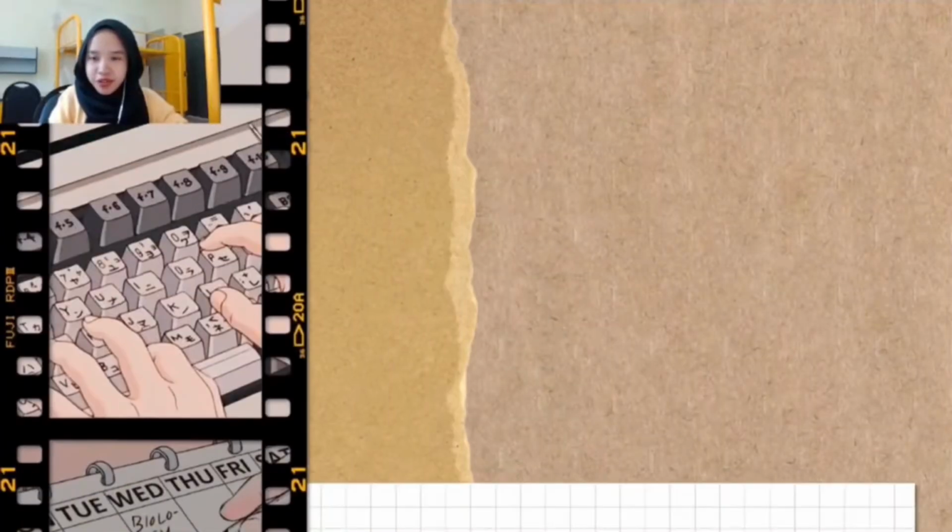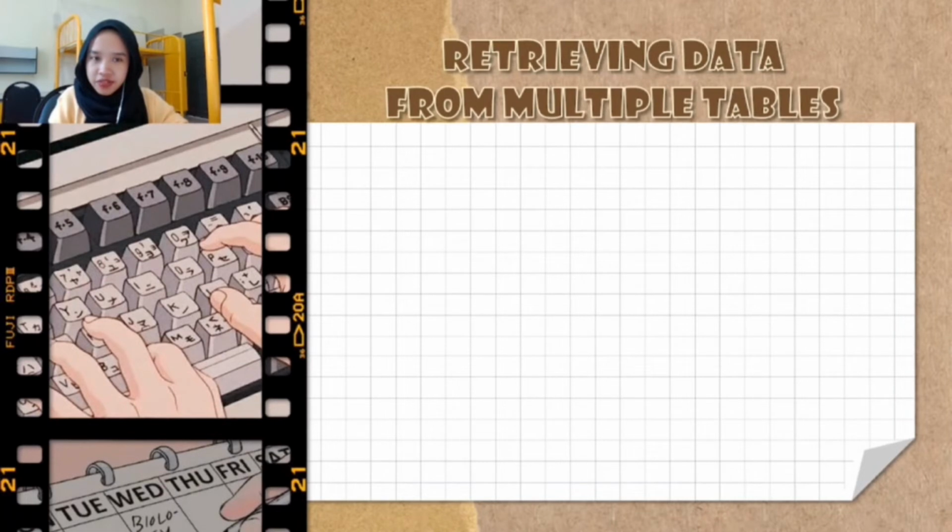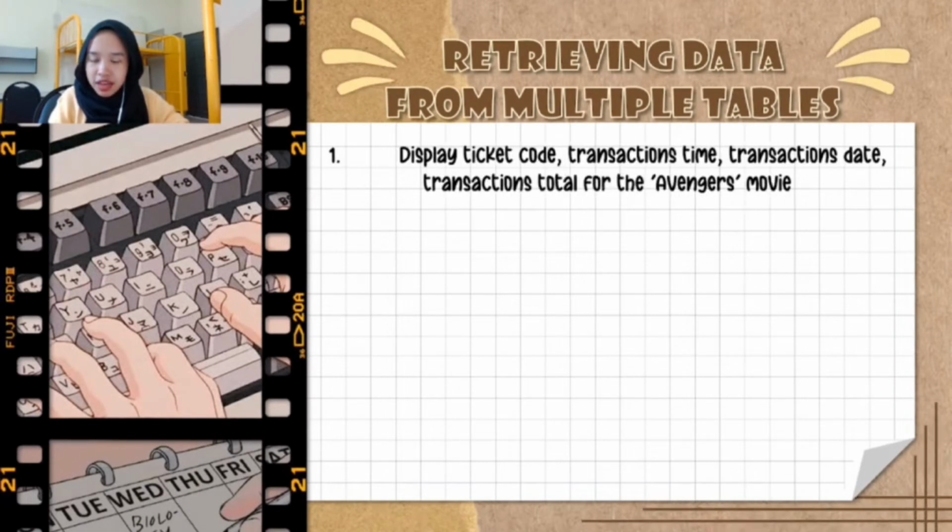I will continue with my SQL statement, but this one is for retrieving data from multiple tables in order to prove that our system can run smoothly and also can provide accurate data. So we already prepared 3 queries under the topic of retrieving data from multiple tables.